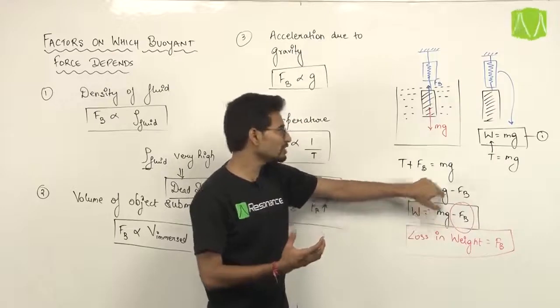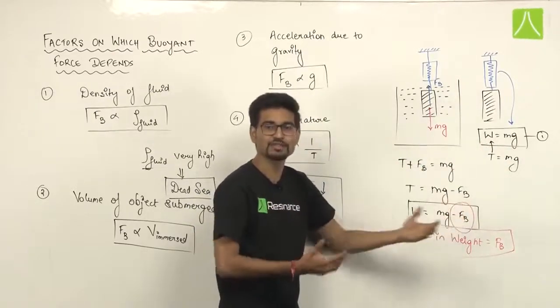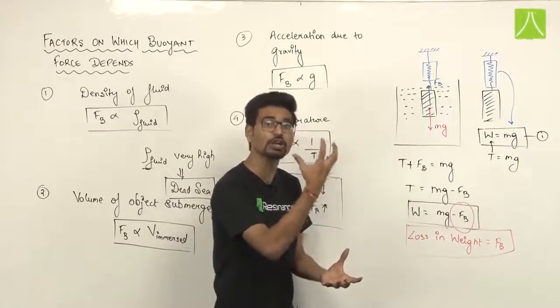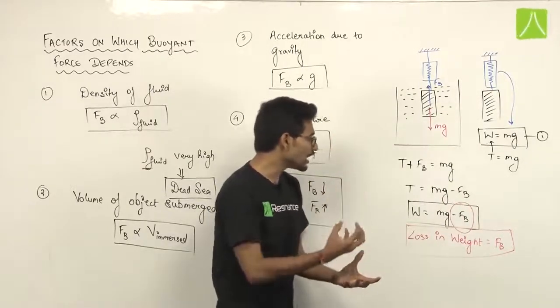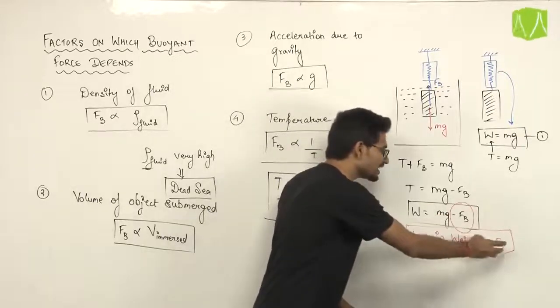subtracted from mg, means the real weight was mg. Now there is something which is subtracted from mg, means the real weight has gone down. The real weight has gone down by how much? By Fb. So loss in weight is nothing but this Fb, that is the buoyant force.